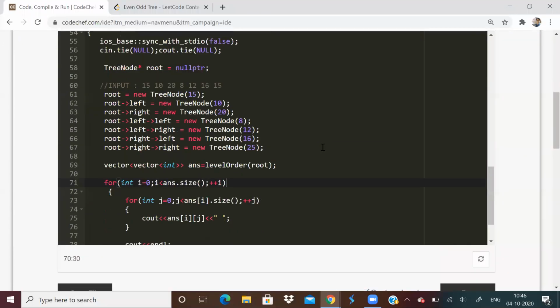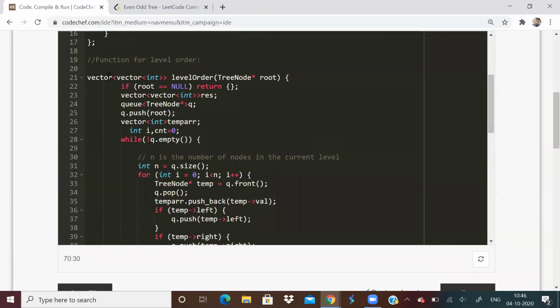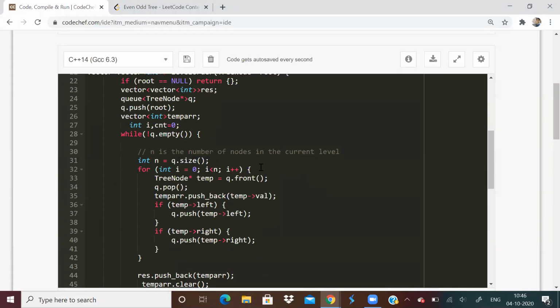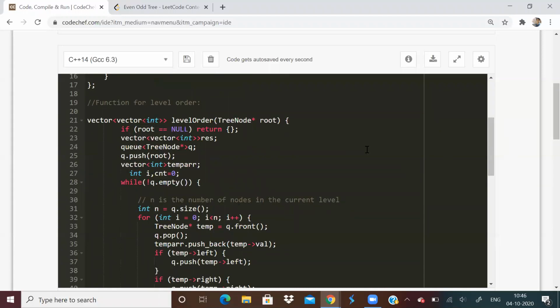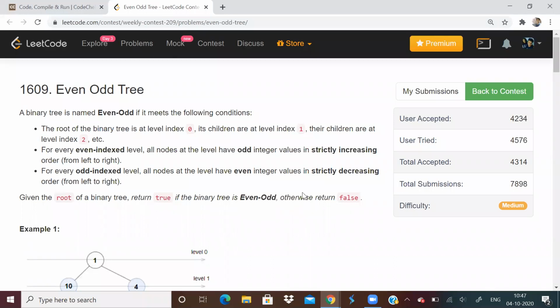Over here, what is important to know is this method, and also, once you know this method, how to manipulate it according to the question, like how to use this same code for different kinds of problems. One of the best examples I can show is today's LeetCode weekly contest, where there was a question on binary tree. This question, even odd binary tree, we have to return true if the binary tree is even odd.